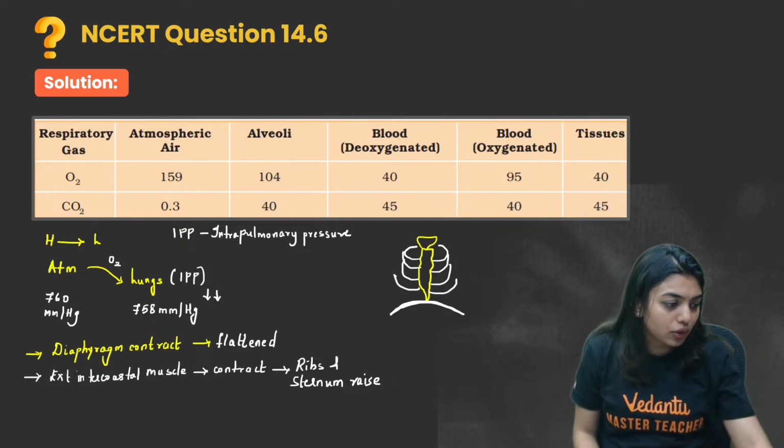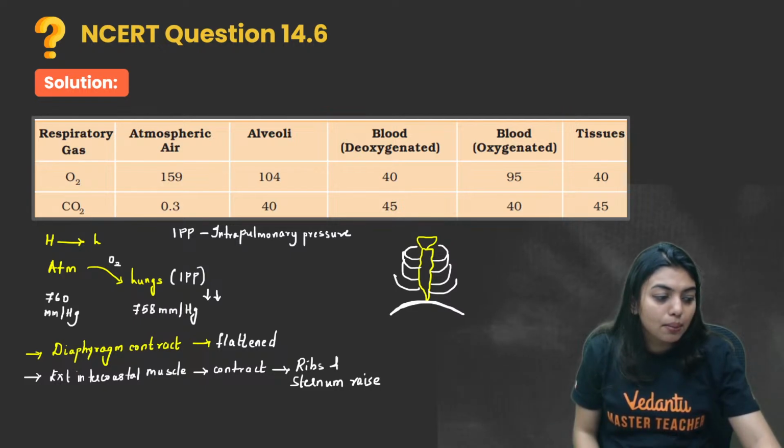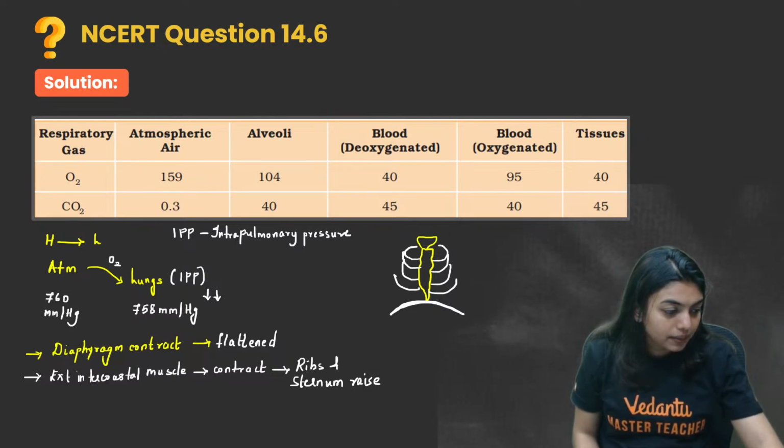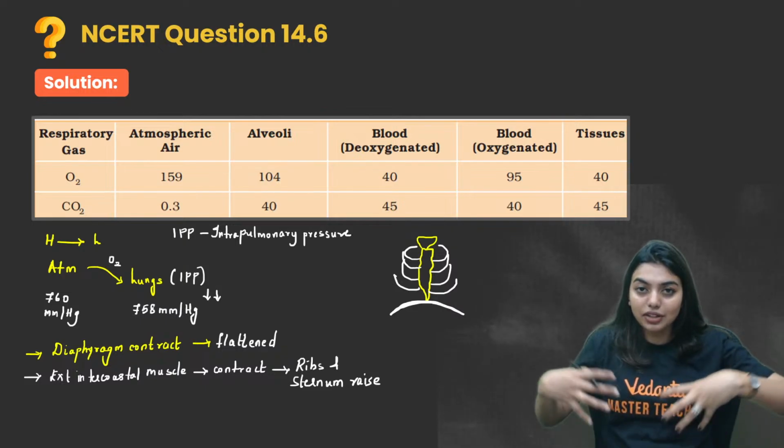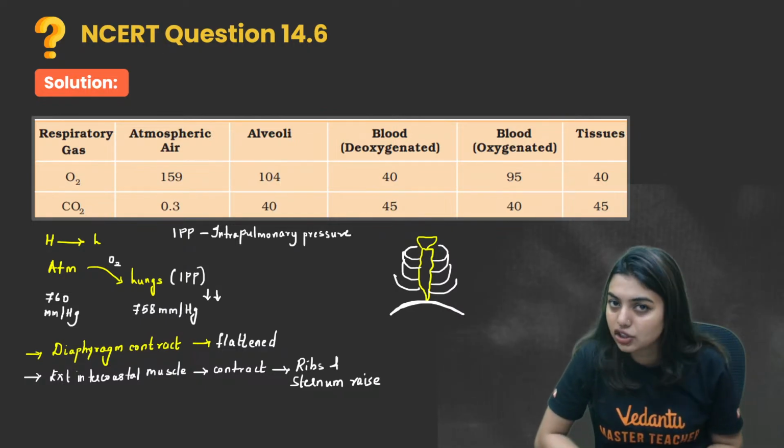Yes or no? Agreed, all of you? More space I'm going to get. I hope it's clear to all of you. So this space is provided for what? One second, students. The ribs and sternum will rise. This will increase the thoracic chamber space.